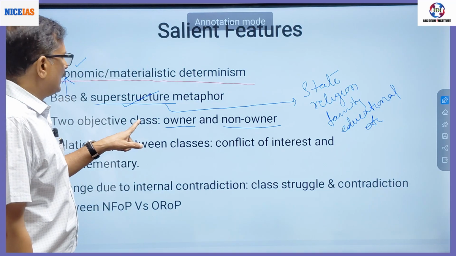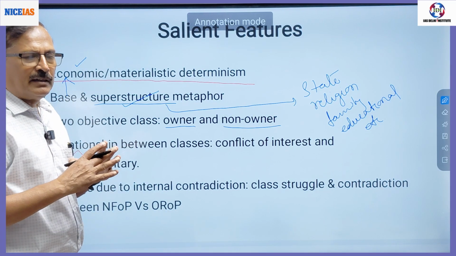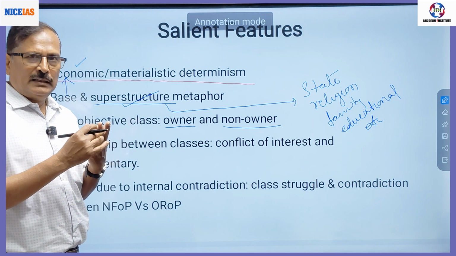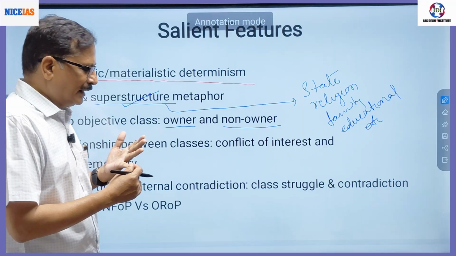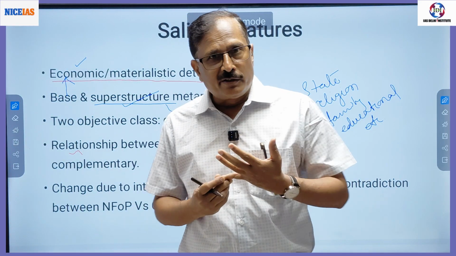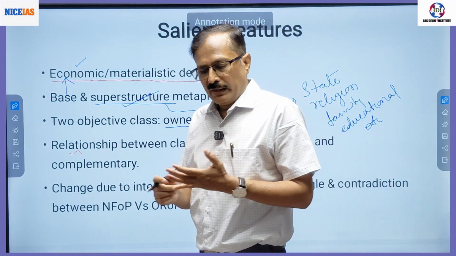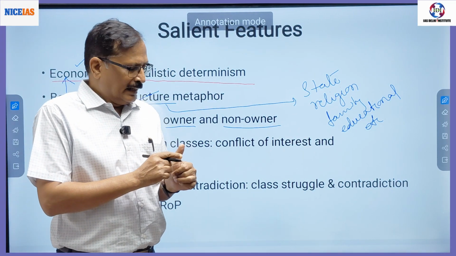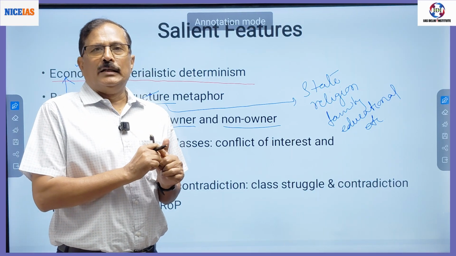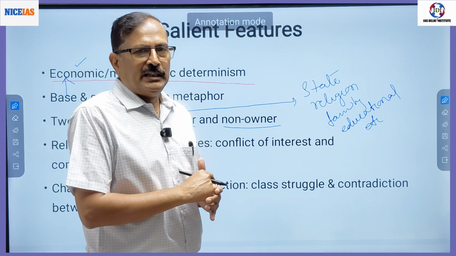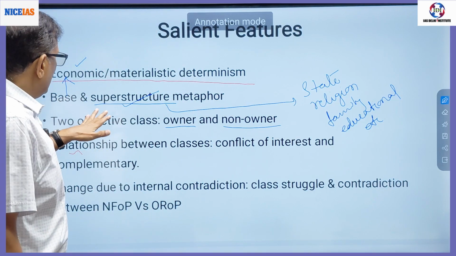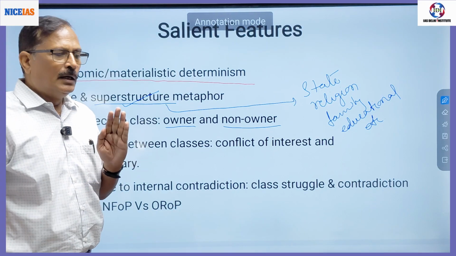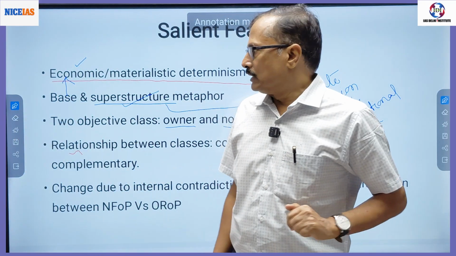Now he talks about different stages in society: primitive communism, then ancient society, then feudal society, then capitalist society. Then he talks about proletariat revolution, the doom of capitalism, then socialist society, and finally communist society. He says communism would be the end of history, meaning after that there won't be any change in the society. In the first stage, primitive communism, there is no class. It is known as a classless society.